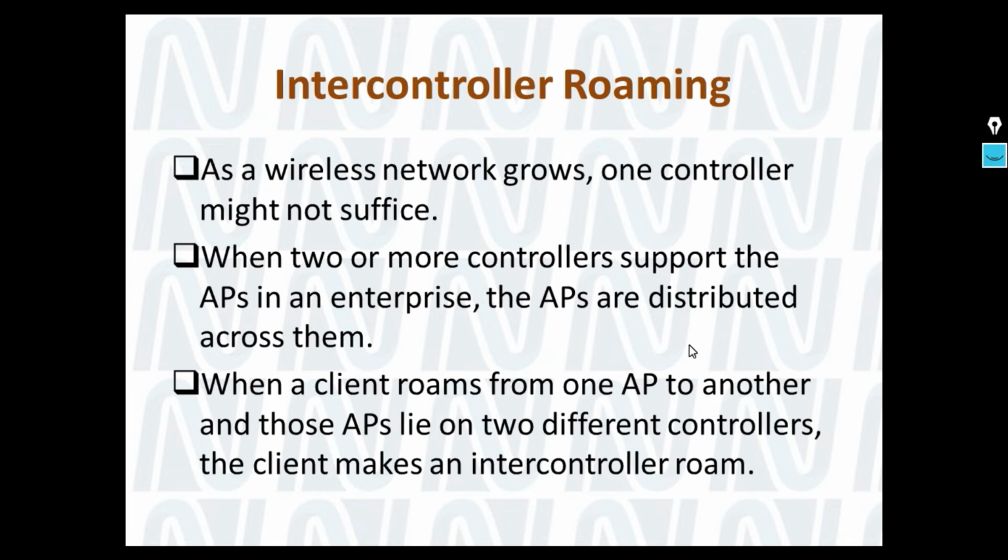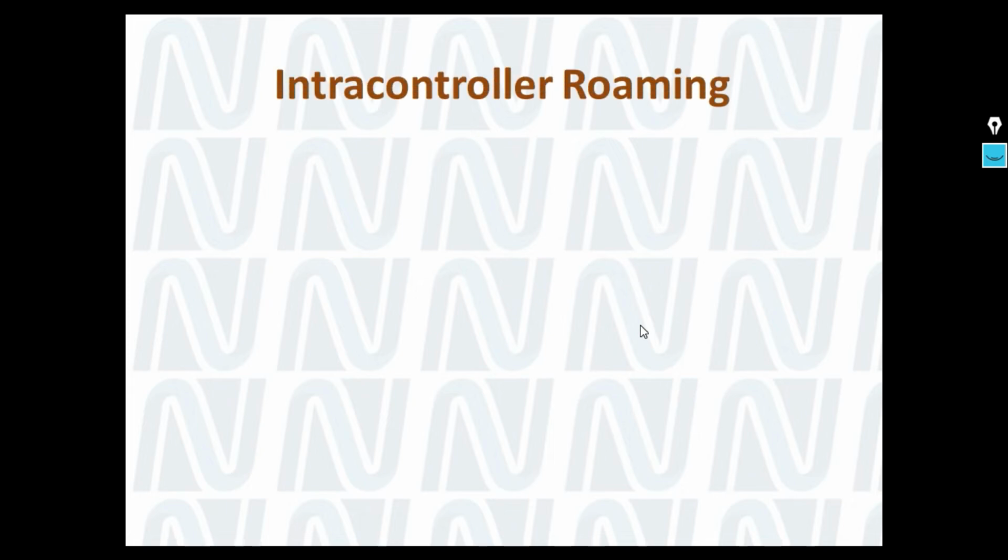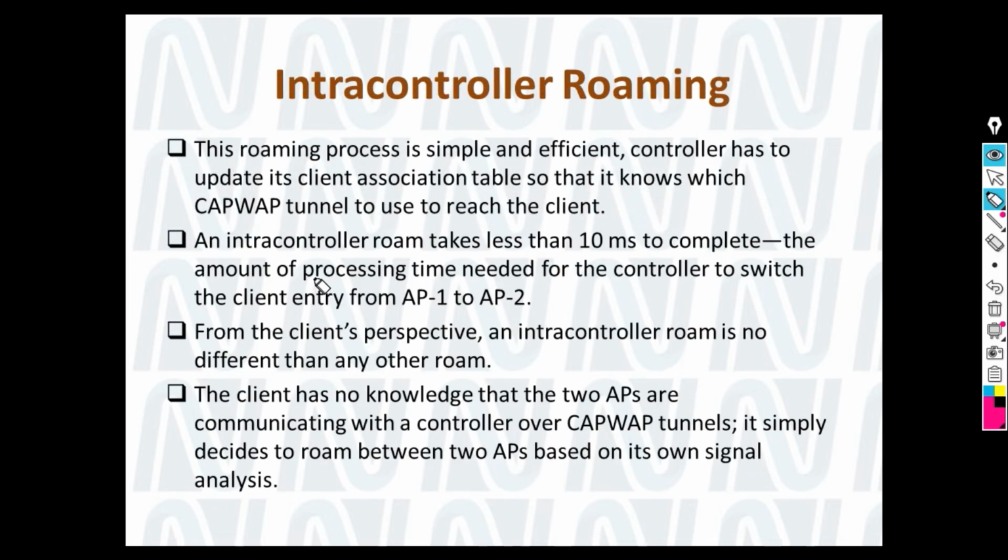So when a client is roaming from one AP to another AP, but this time both APs are not managed by a single controller, it is known as an inter-controller kind of architecture. Talking about intra-controller, where one WLC is coming into the picture, maybe the slides have moved from one place to another, so this portion was not completed yet. Now let me complete it first, then we will move to inter-controller again.